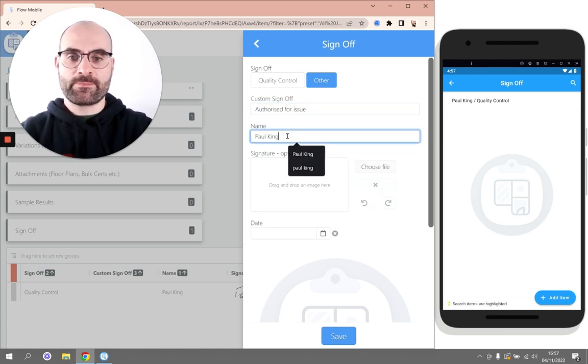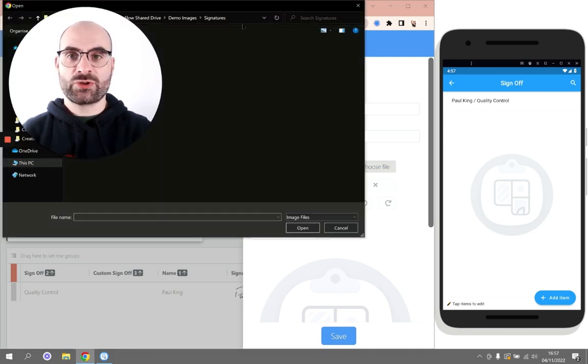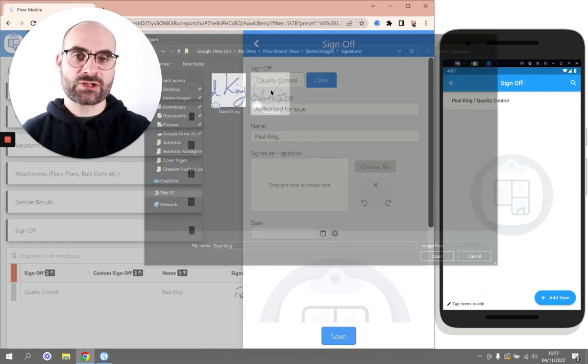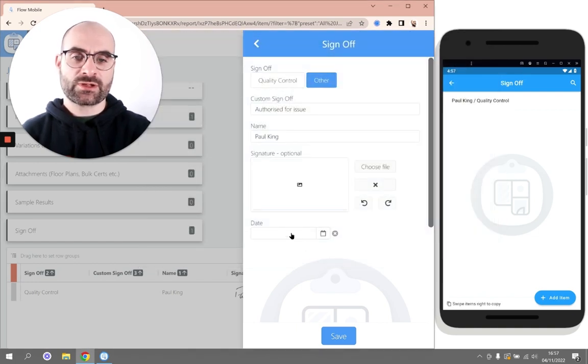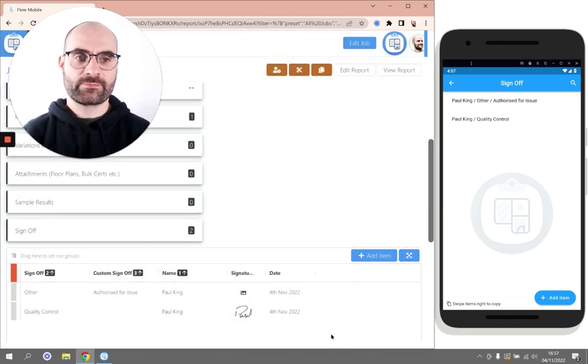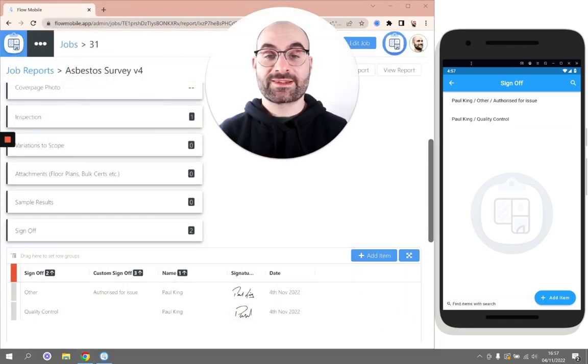and pop in my name. Now, because this is an upload rather than a stylus, I'm going to have to choose the file. Luckily, I have one here in my signatures folder. So I'll use that one, pop in the date, and click save. Now, that dashboard method, like I say, requires that you have an image of your signature.